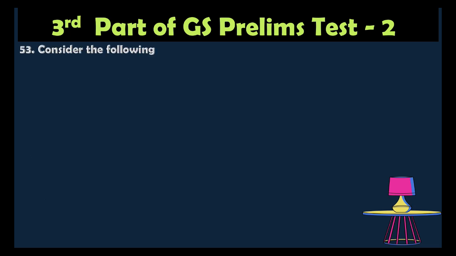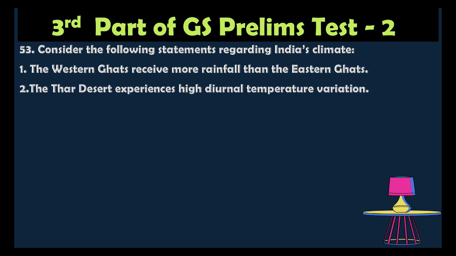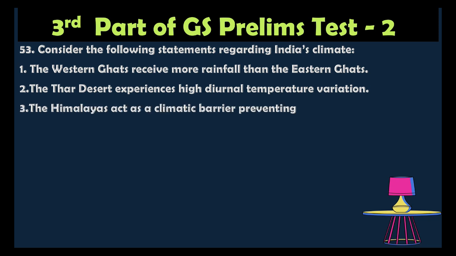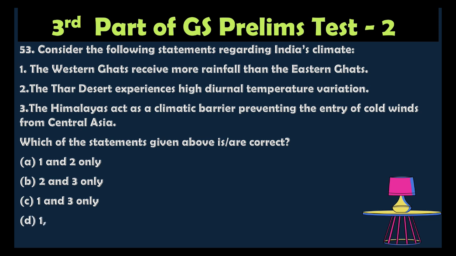Question number 53. Consider the following statements regarding India's climate. Statement 1, the Western Ghats receive more rainfall than the Eastern Ghats. 2. The Thar Desert experiences high diurnal temperature variation. 3. The Himalayas act as a climatic barrier, preventing the entry of cold winds from Central Asia. Which of the statements given above is correct? Option A, 1 and 2 only; option B, 2 and 3 only; option C, 1 and 3 only; option D, 1, 2 and also 3.